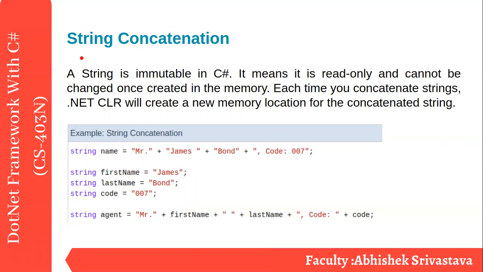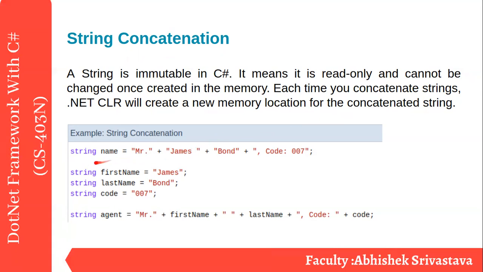Now, the first method, string concatenation. Not a method, it's an operator. Just like the plus operator is used for numeric addition, string concatenation means you can append a string. A C sharp string is immutable. Keep in mind, this is a very important thing. Immutable means it is read only and cannot be changed once created in memory. Each time you concatenate a string, the .NET CLR, what is CLR? Common Language Runtime, will create a new memory location for the concatenated string. It means you are appending the string, so the appended string will occupy a new memory location.